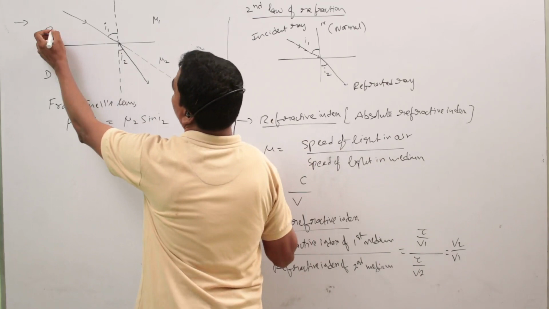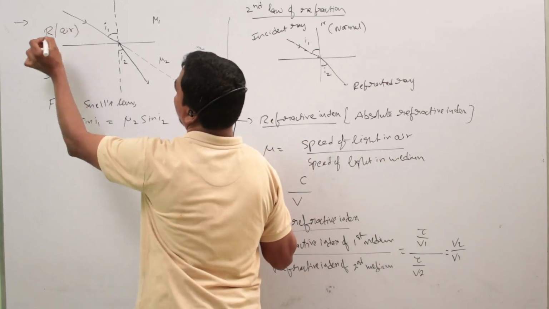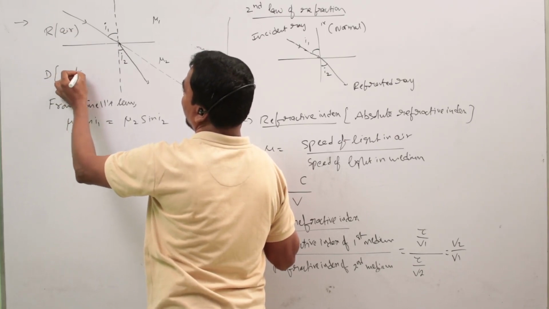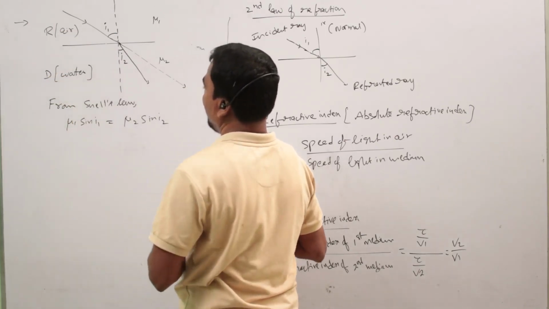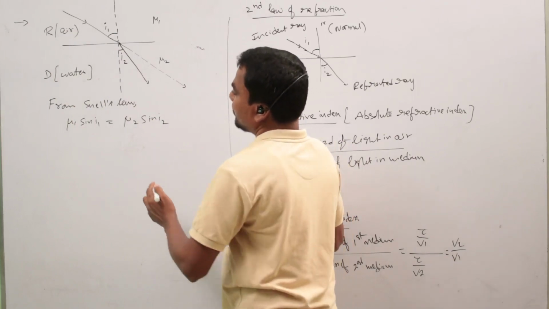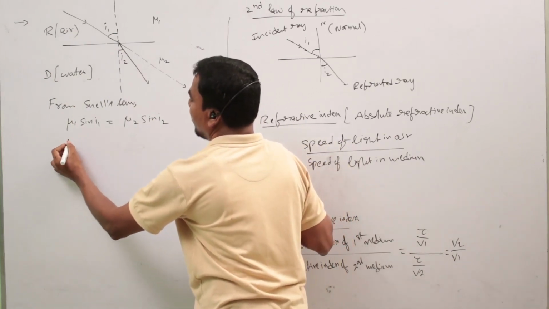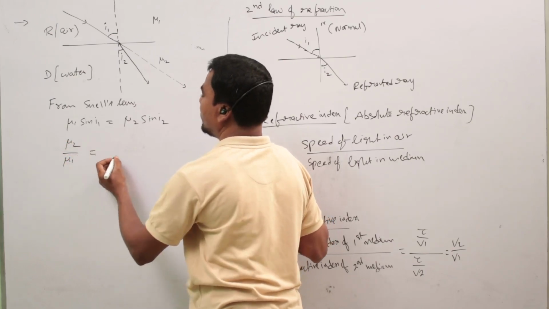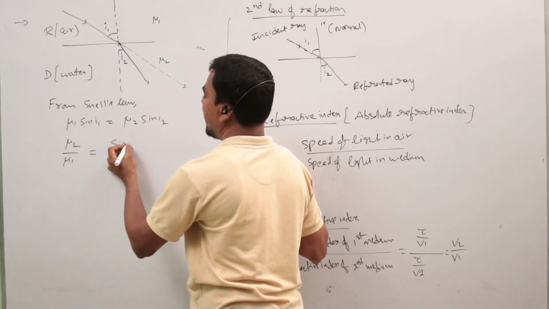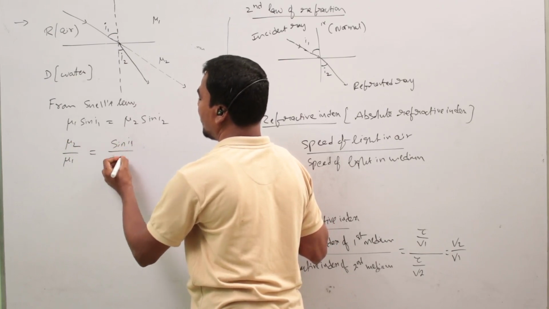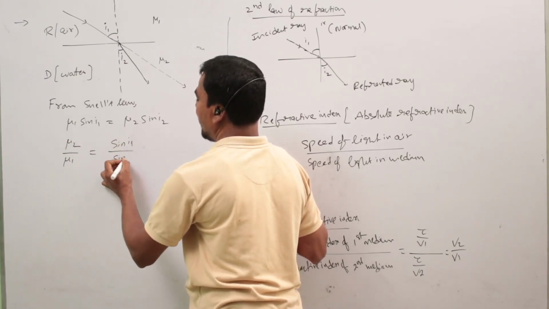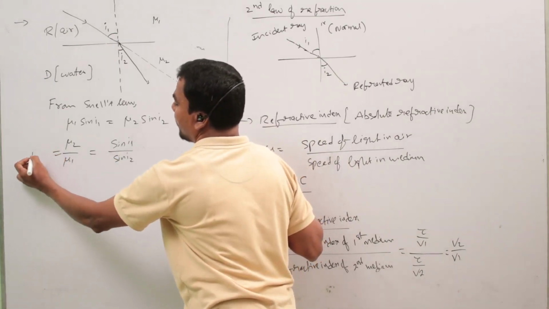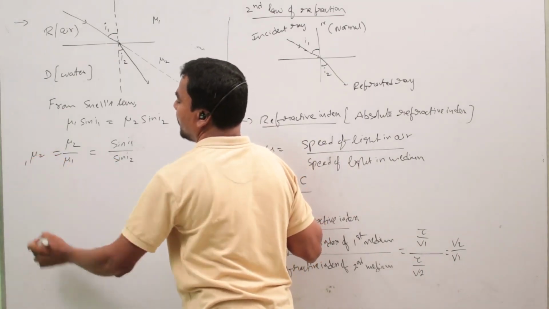The rarer medium is like air, the denser medium is like water. So here, mu2 by mu1 equals sin I1 by sin I2. Here mu2 by mu1 is written as mu12.